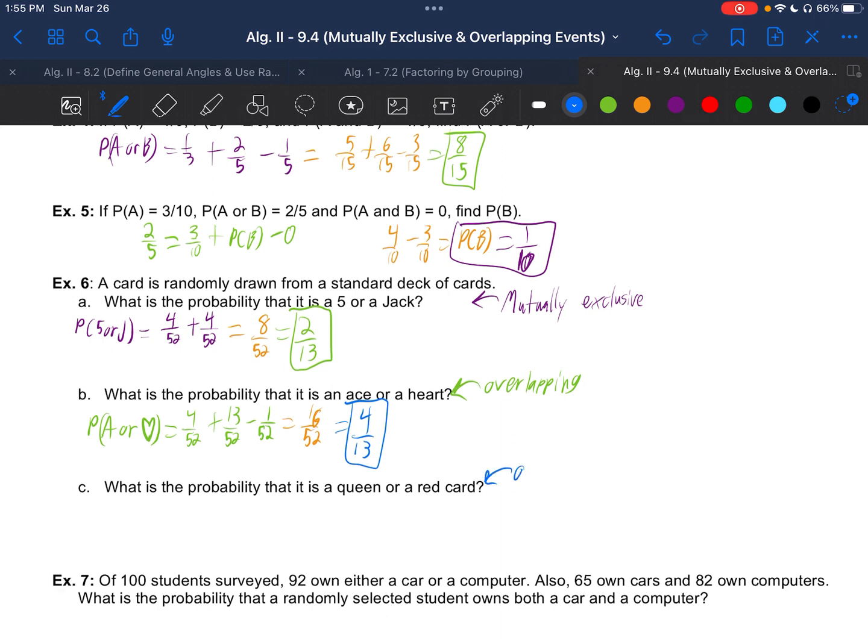So C, these are overlapping again because there are 2 red queens. So the probability that you get a queen or you get a card that's red is 4 over 52 because there's 4 queens, plus 26 red cards, half the deck, minus the overlap, 2 of the queens being red. And you'd end up getting 28 over 52, which ends up reducing to 7 over 13.